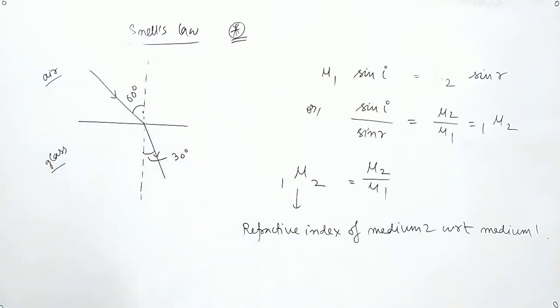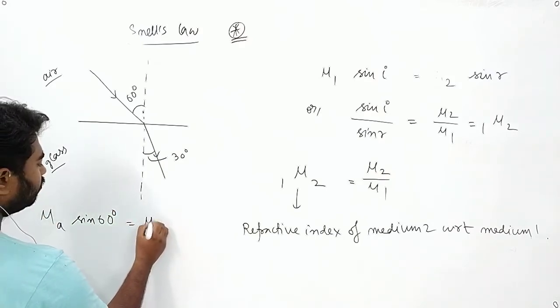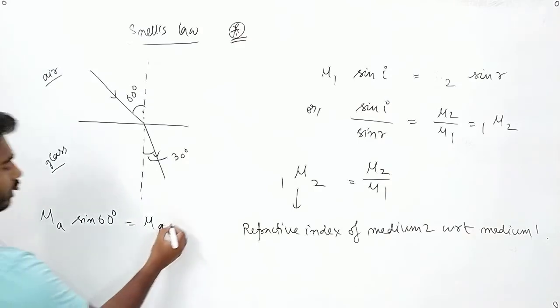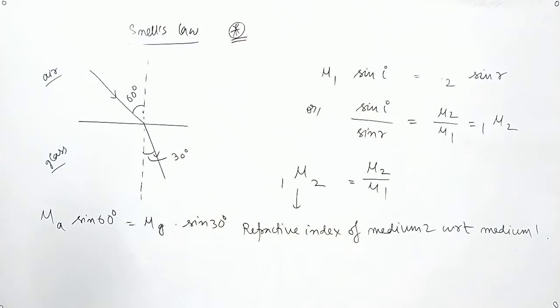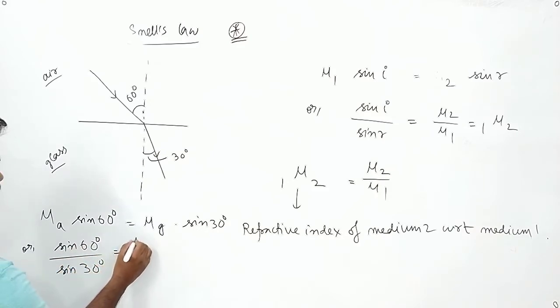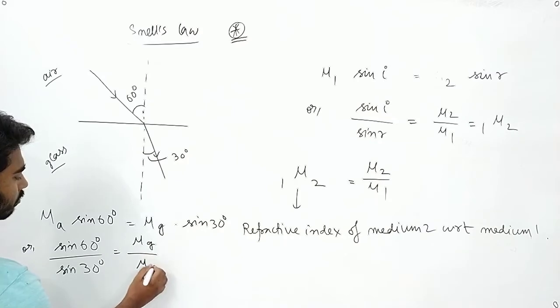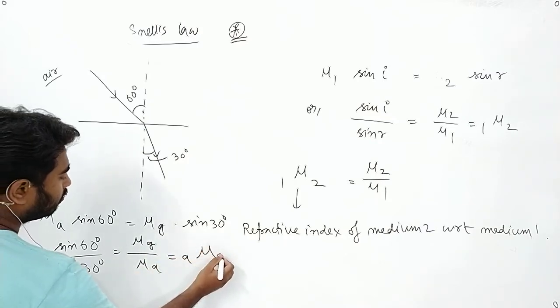So it is going from air into glass. So we will write mu of air into sine of 60 degree equals mu of glass into sine of 30 degree, or sine of 60 degree by sine of 30 degree equals mu glass by mu air equals A mu glass.